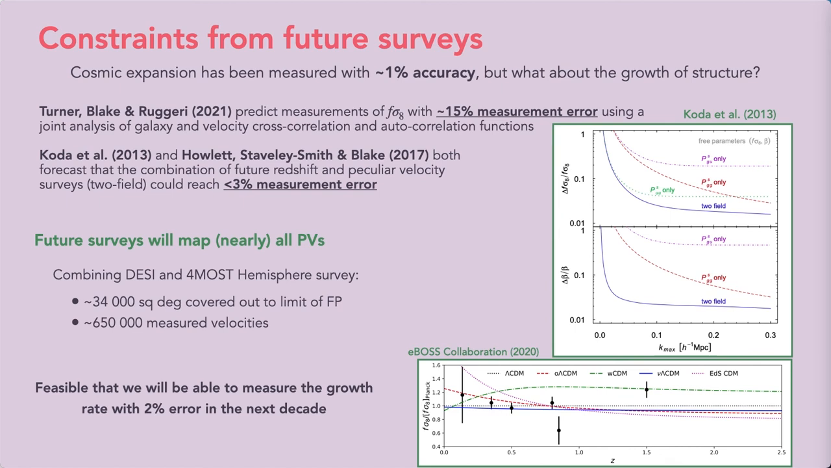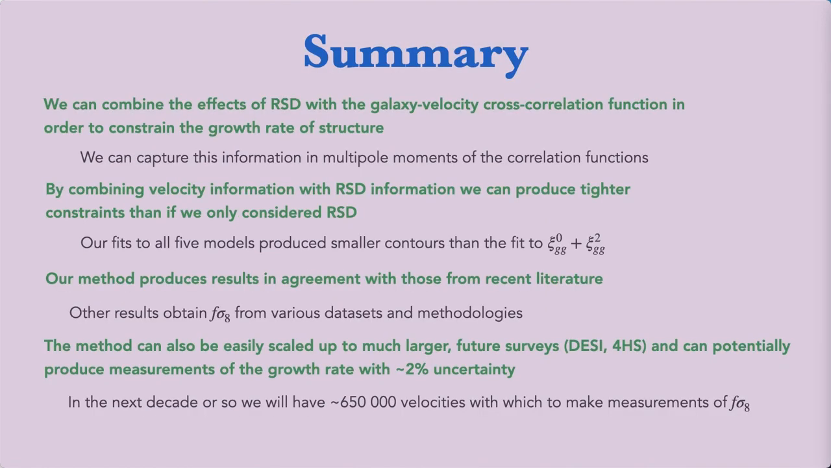There are 2 important surveys on the horizon, and these are the DESI Peculiar Velocity Survey and the Fourth Hemisphere Survey. By taking these 2 together, they will cover around 34,000 square degrees of the sky out to the redshift limit at which the fundamental plane is no longer useful, and they will measure combined a total of around 650,000 velocities. With data like this, it is feasible that in the next 10 years, we will be able to measure the growth rate with around 2% error. And with a measurement as accurate as that, it is possible that we'll be able to discern between different cosmological models very accurately.